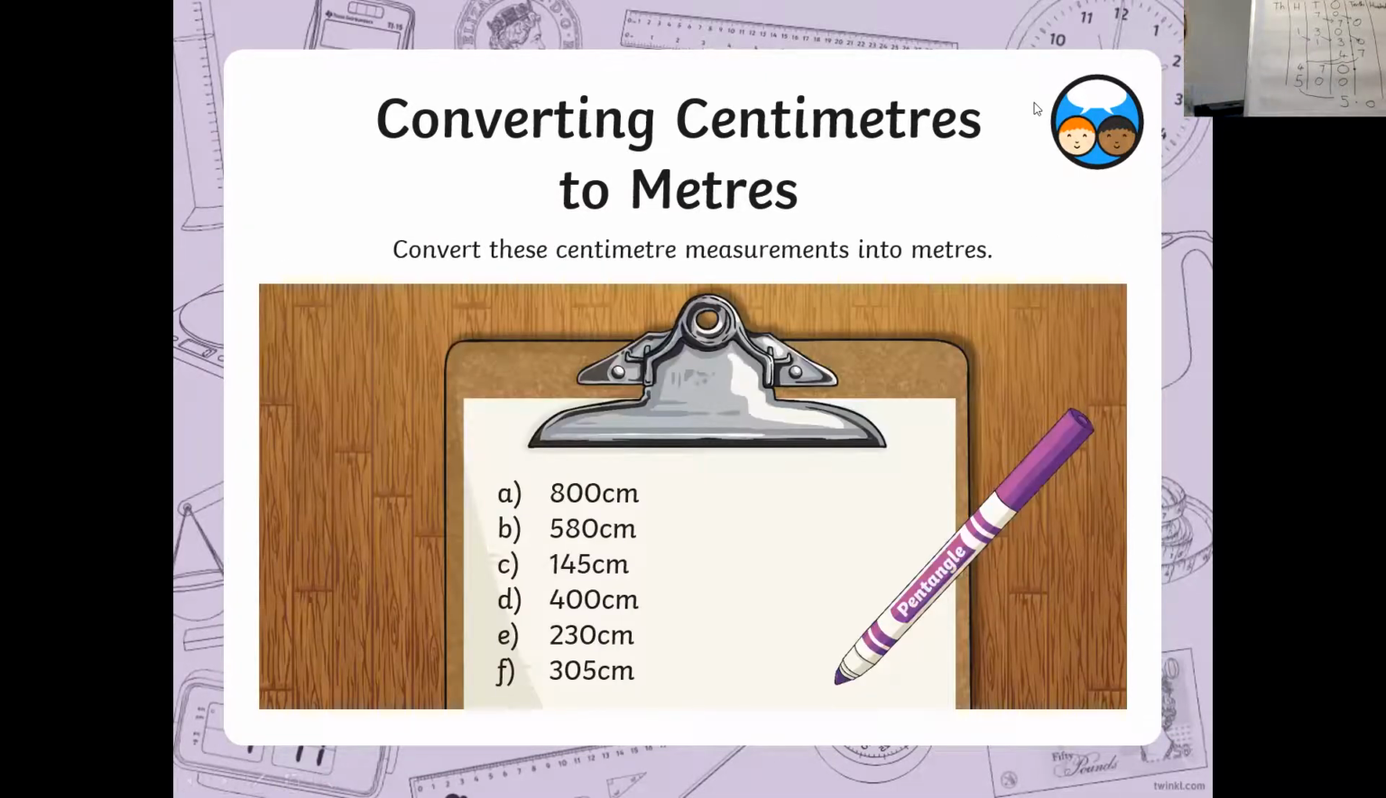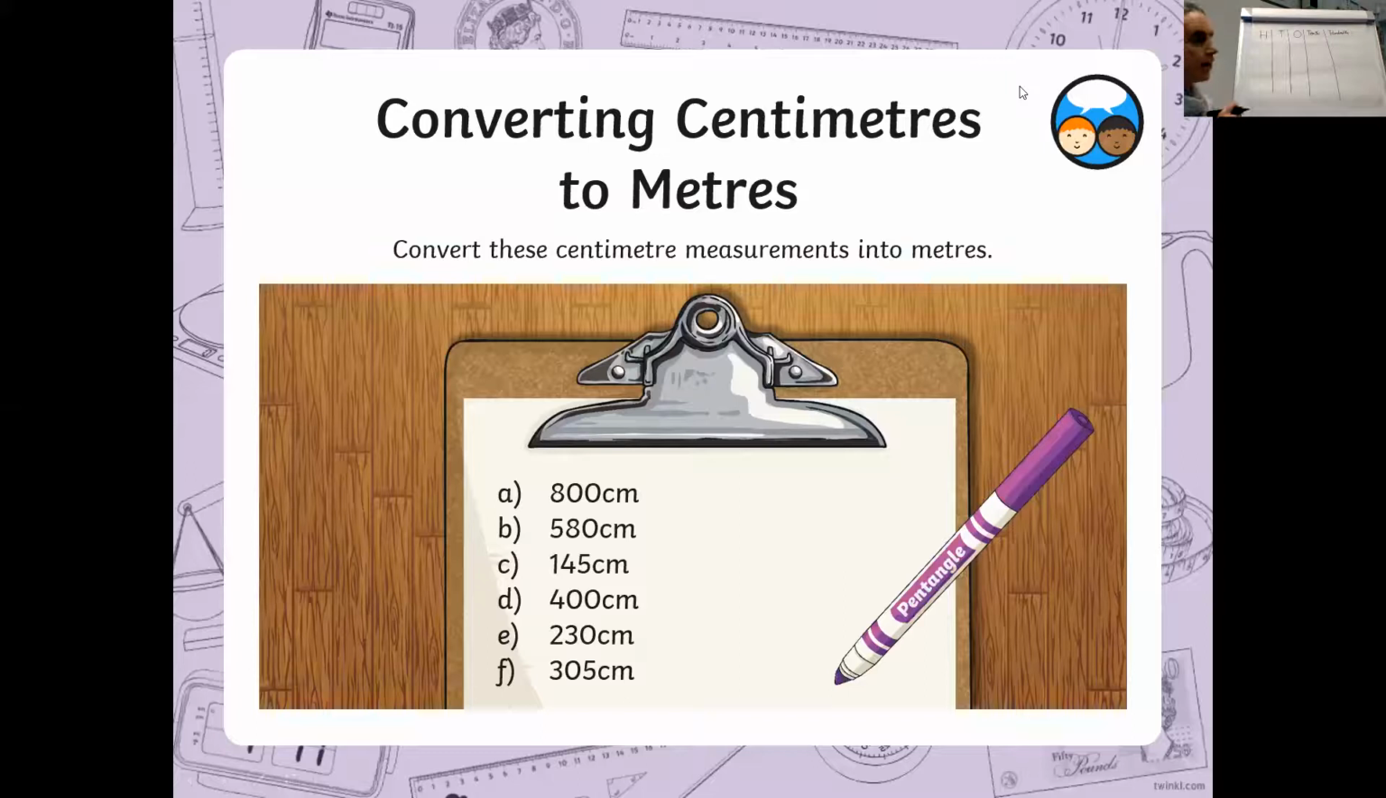Okay, so have a look at those amounts. What I want you to do in a second is pause your recording, have a go at converting all of those centimeters into meters, remembering that you need to divide each number by 100, which means you need to move each digit 2 places to the right. Have a little try at that.